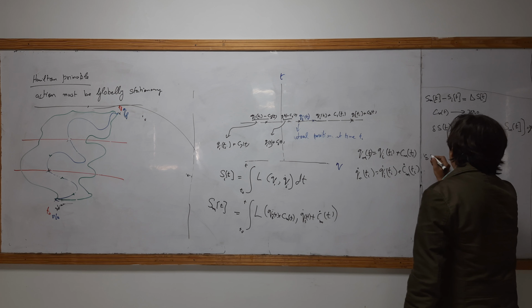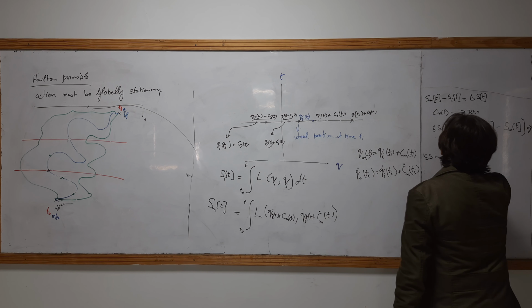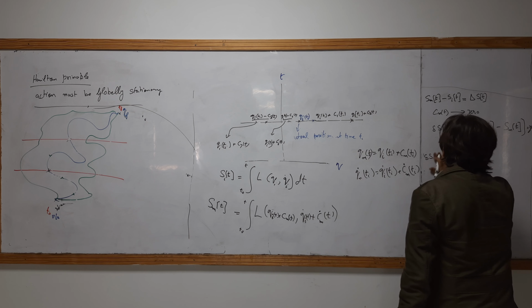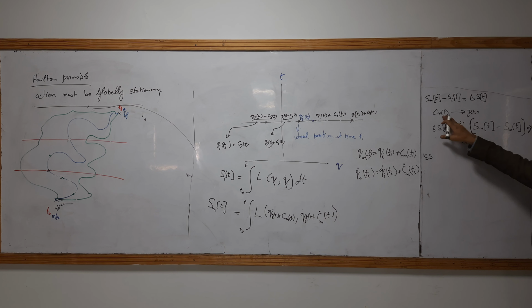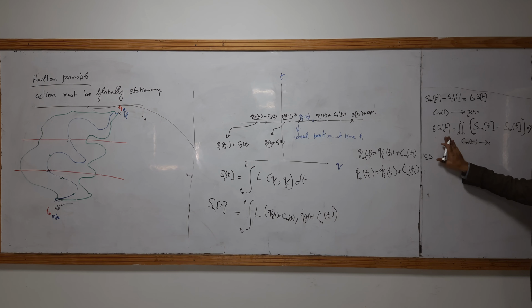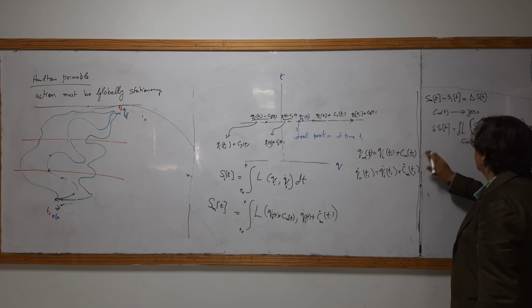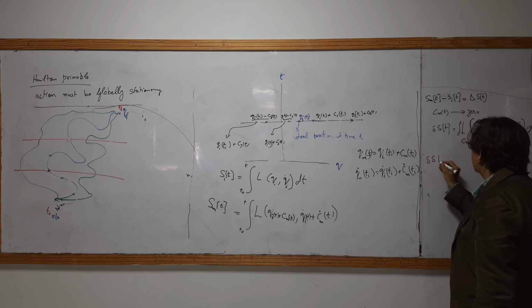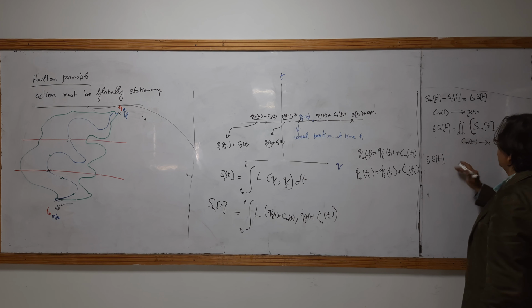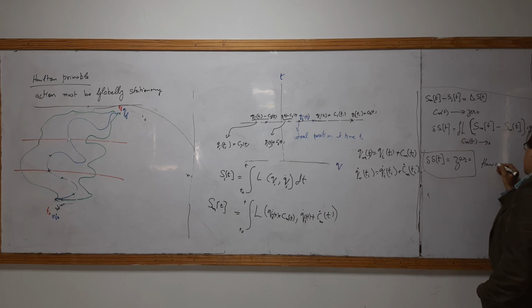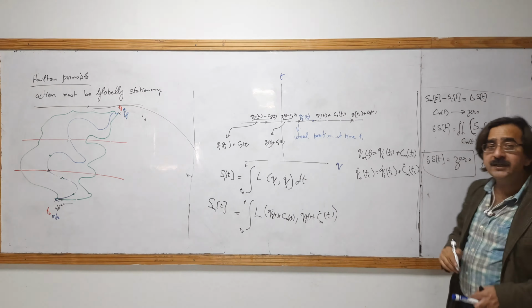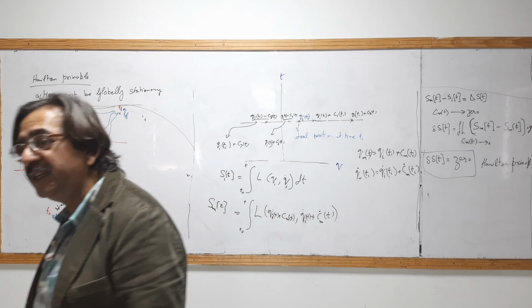Action must be a functional and C may be a function. C will be a function and action will be a functional. So this action will be 0. So the action must be globally stationary. There is no change in action.